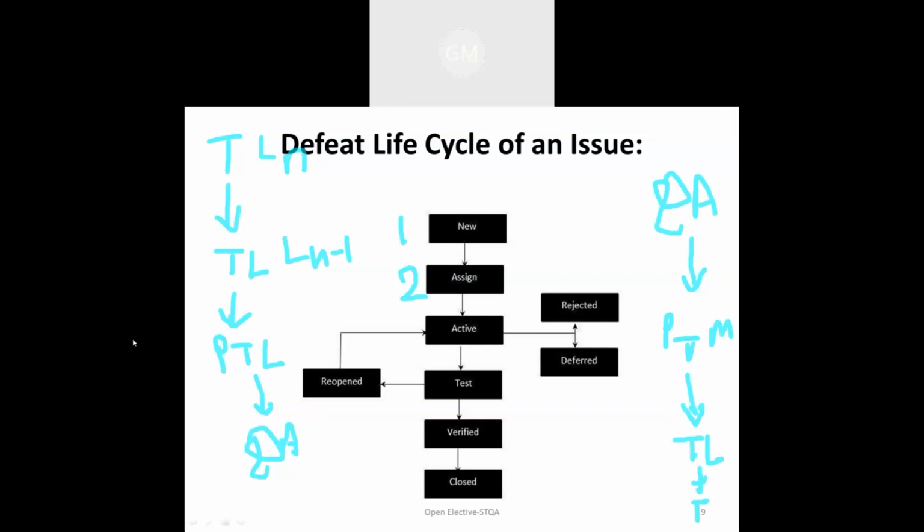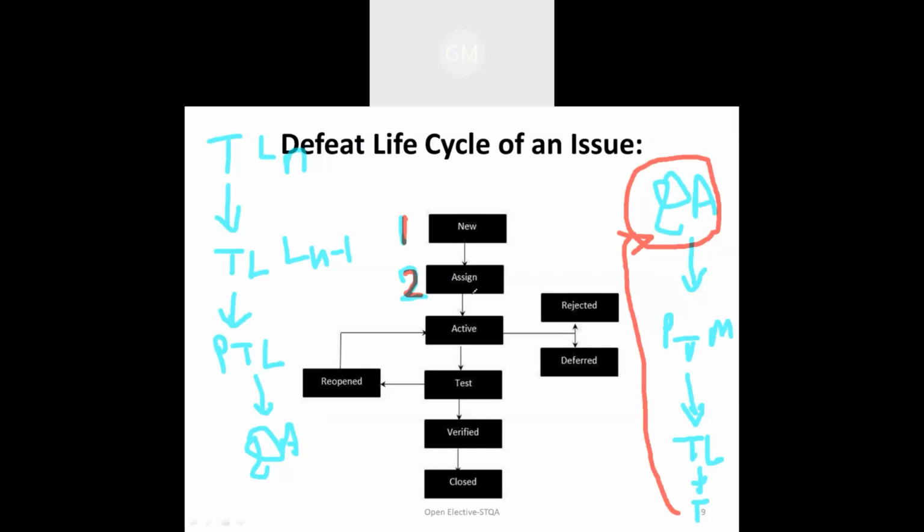Now initially, whenever a defect occurs in the system, it will be known to the quality assurance team in the development cycle, because the tester is going to inform the quality assurance team that this type of defect has occurred in the system. That identification of the defect is in phase 1 only, which is called new. Now, moving to the next phase of the defect cycle, which is assign.